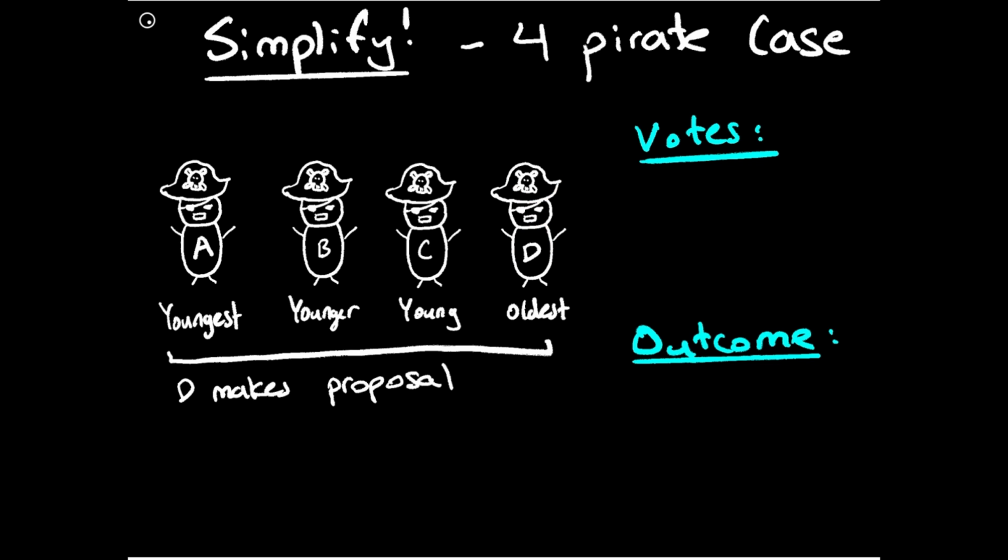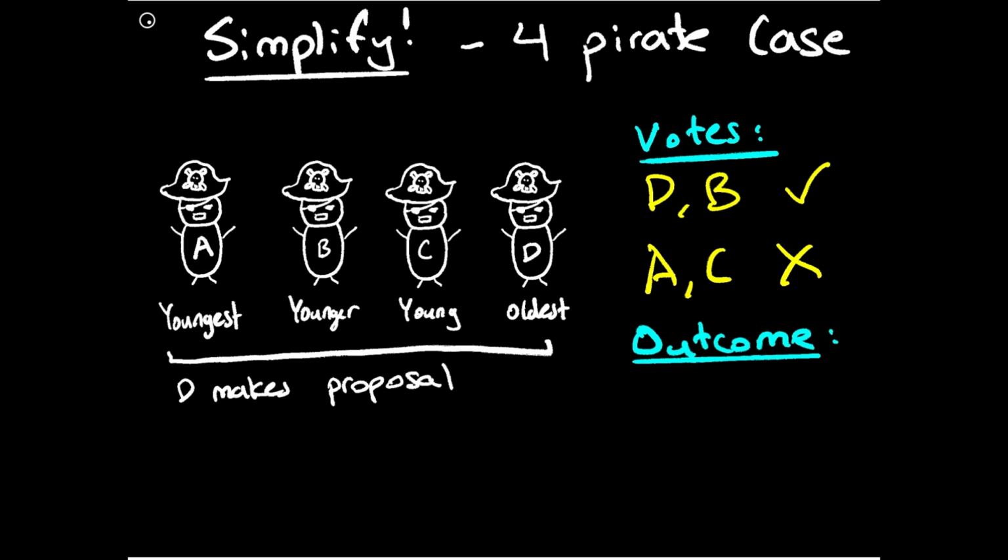So D knows this now because he's perfectly rational, and he knows B wants some money. If D gets voted out, B gets nothing. So he knows B would want something from him. So in this case, D will give something to B, and that will be another 50% majority vote. So what happens here is D and B both vote positively, while A and C vote against.